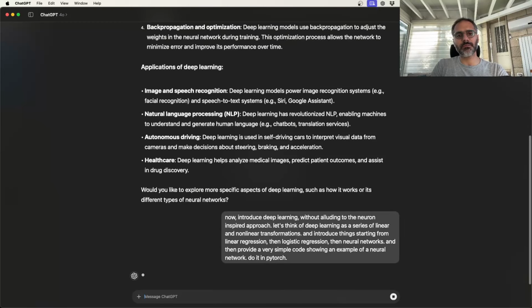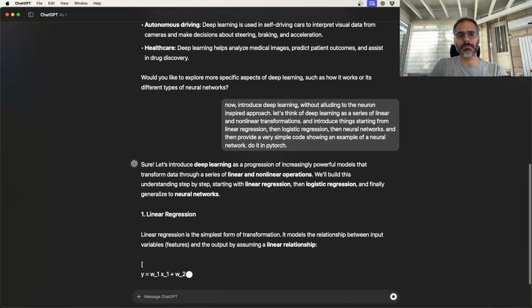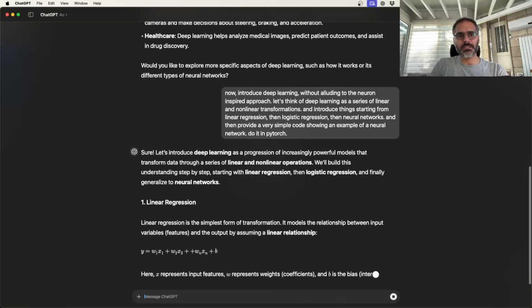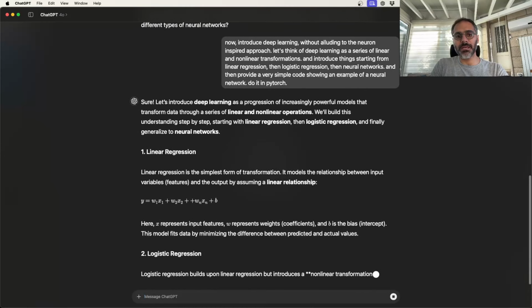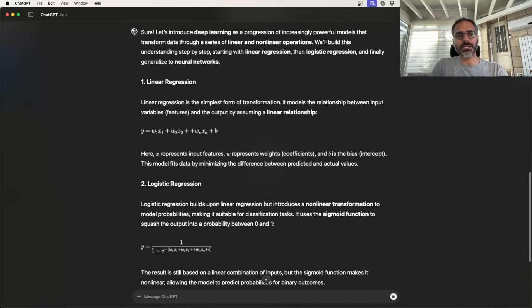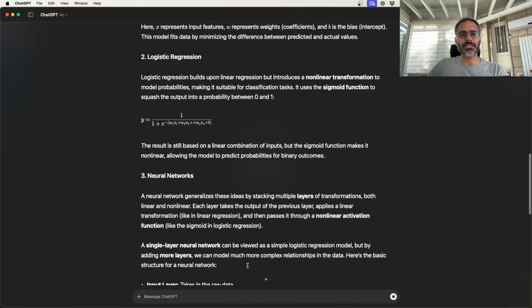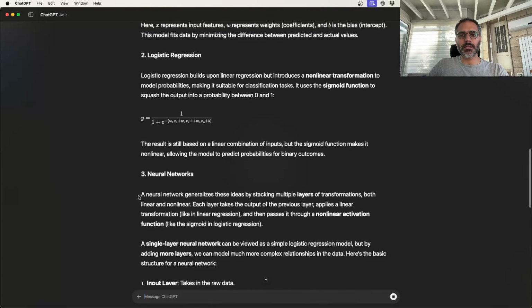Now, the problem, I think I've tried it a few times and it gives me slightly different answers every time. Let's see if this is going to be my favorite. So it does the introduction using y equals ax plus b in higher dimensions, where x is multiple inputs. And then it says for logistic regression, you simply pass it through this nonlinear function, 1 over 1 plus e to the minus w1x1 plus w2x2, this linear function. And then a neural network is essentially, it says the generalization is multiple layers of these transformations.